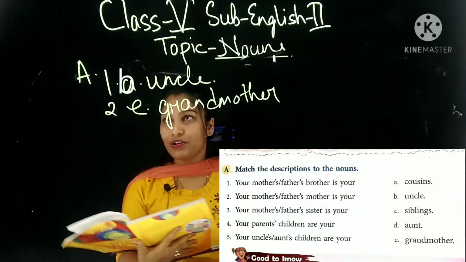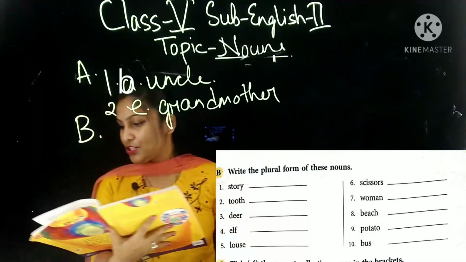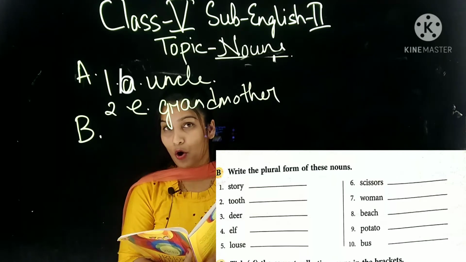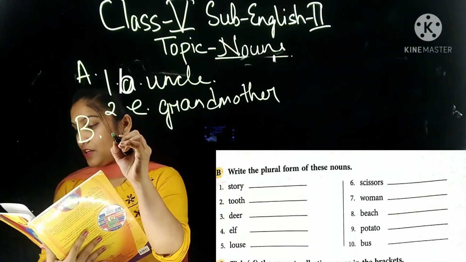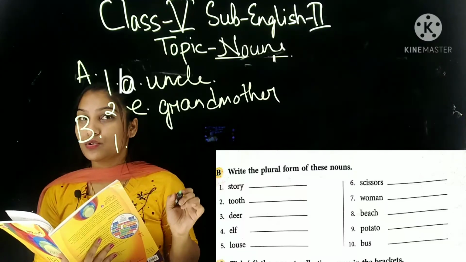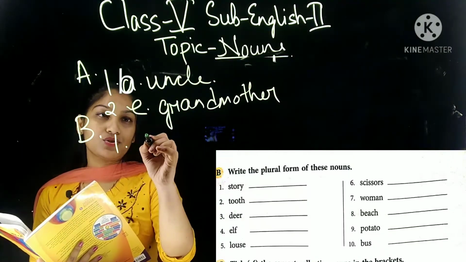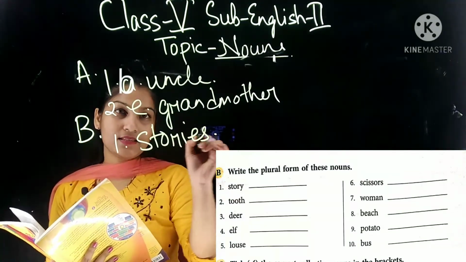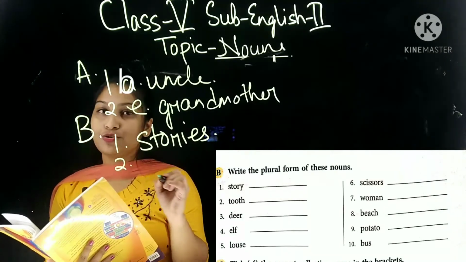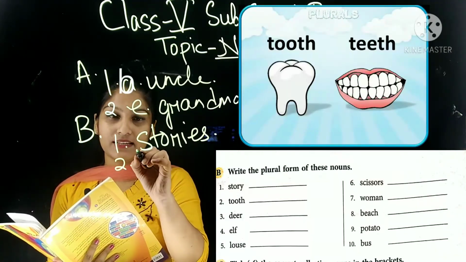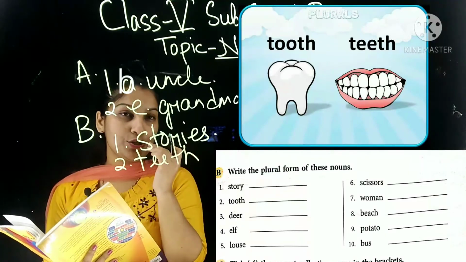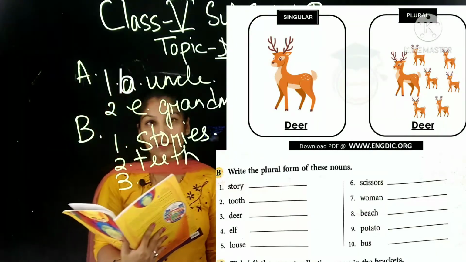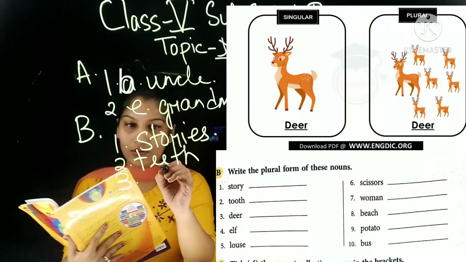Okay? Now question number B. It is very easy. You have to write the plural form of these nouns. First one, I will do it for you. First one, story. The plural form of story will be stories. We can write Y will be changed into I, then ES. Okay. Next, tooth. We use this irregular plural noun, that is teeth. Same way, deer. Deer and sheep, you know that the plural and singular are the same. So deer will be deer.